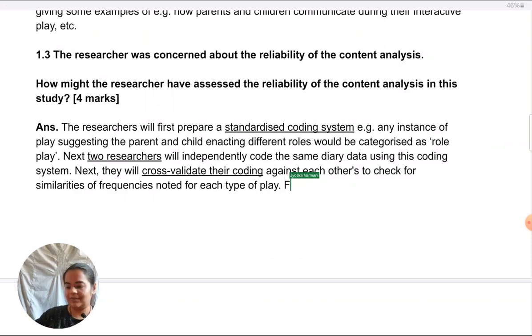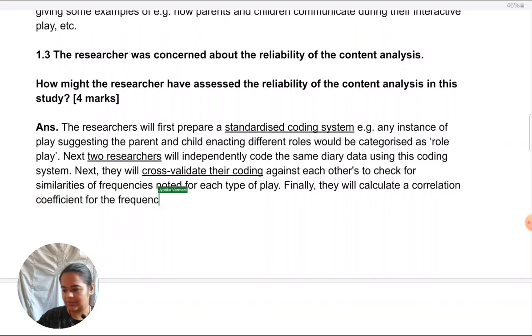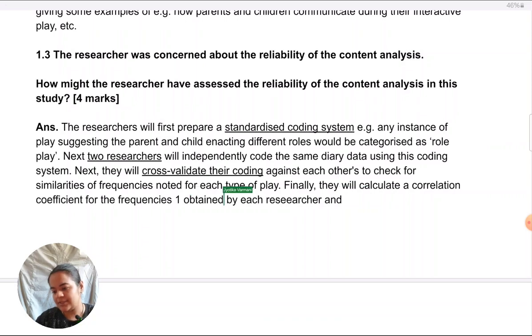So we can say finally, they will calculate a correlation coefficient for the frequencies obtained by each researcher, and instead of just saying strong positive, I'll actually specify that cutoff plus 0.8.